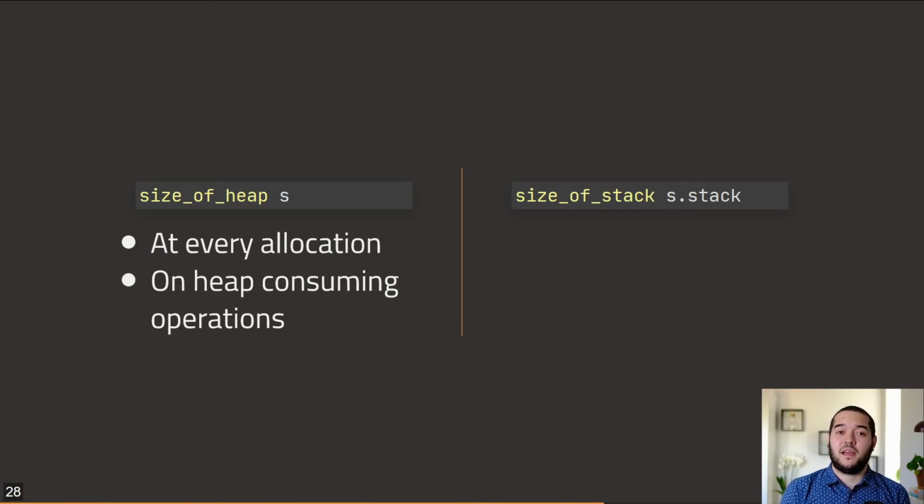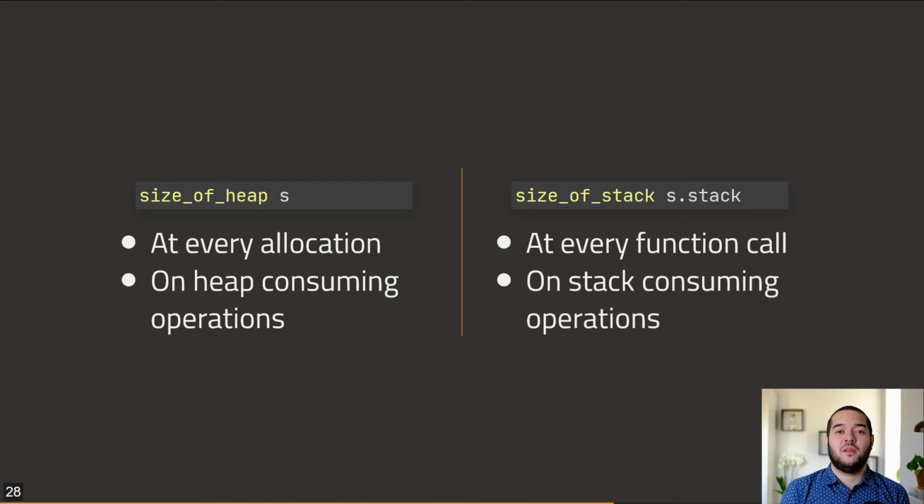The size of the stack is measured at every function call, and as before, on each stack consuming operation. These are operations that are implemented in lower languages either recursively or as multiple function calls. By doing this, we can make sure that space consumption remains within the limits, or in case it doesn't, save for space will be set to false.